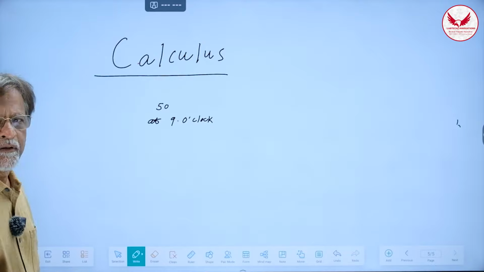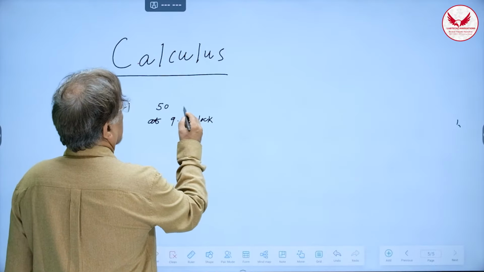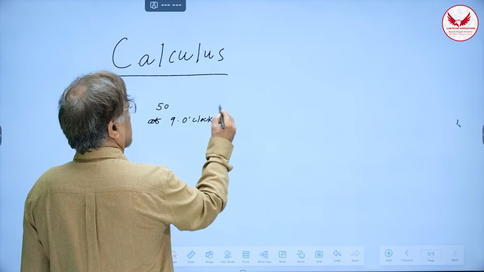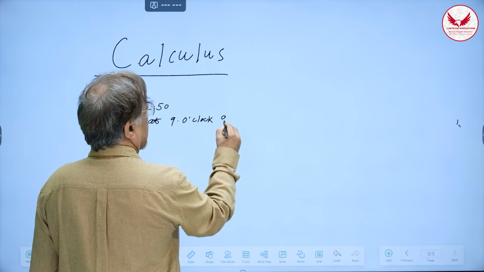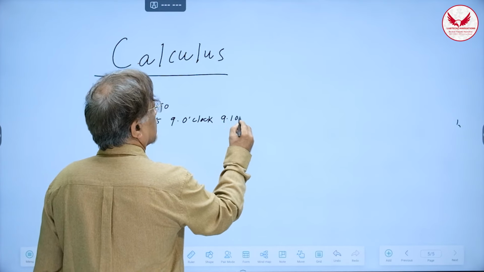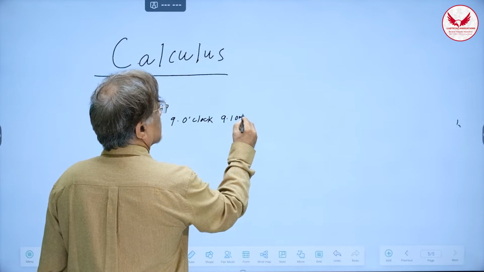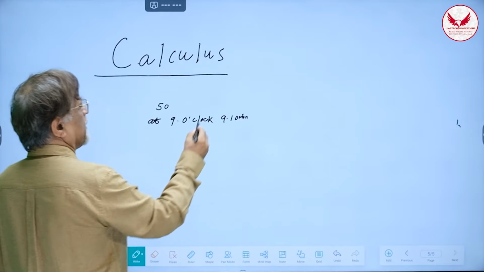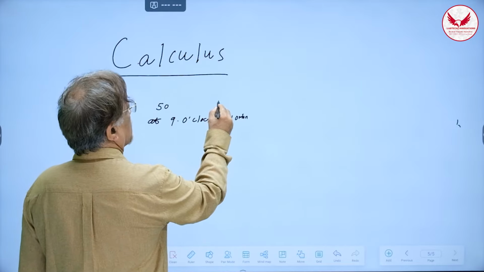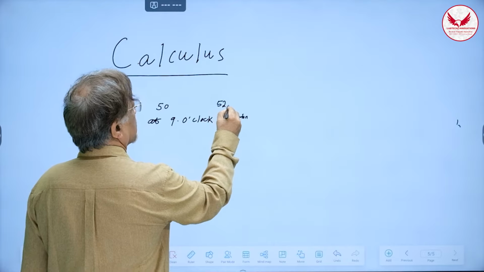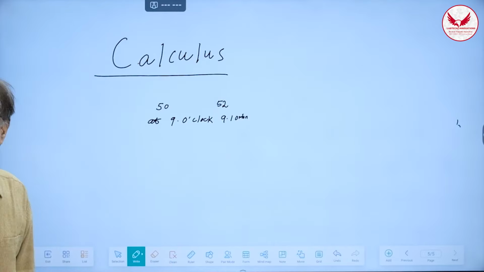Okay. Now, let us ask one more question. What was the distance traveled at 9 o'clock and 10 minutes? Maybe the distance in 10 minutes will be something like 52 kilometers. Whatever, I'm just taking a random figure.